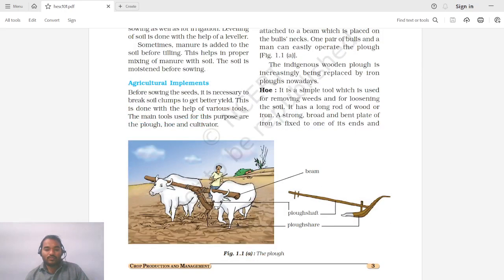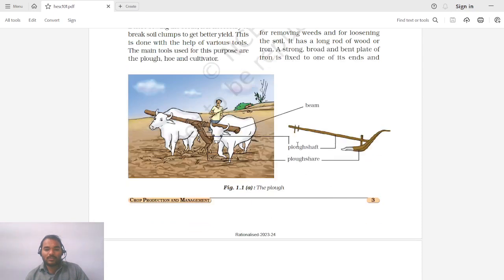So let me show the picture of a plug. So this is basically a plug. You can see that there are basically two major parts. It is the plug share and the plug shaft. So this is used for pulling, and this will be penetrated or go below the soil where it will loosen.